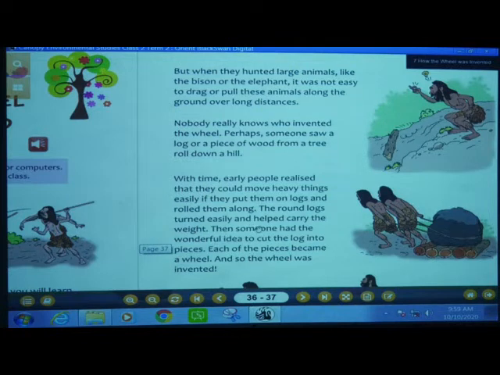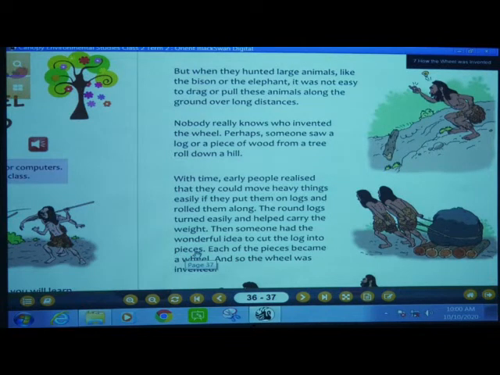Then someone had the wonderful idea to cut the log into pieces.